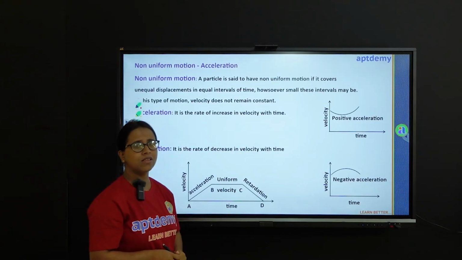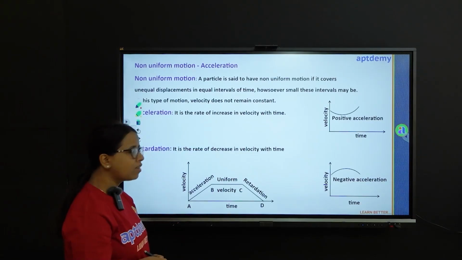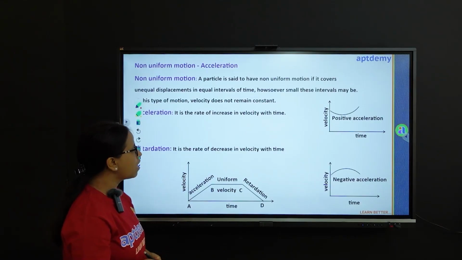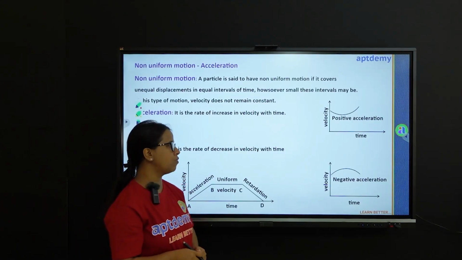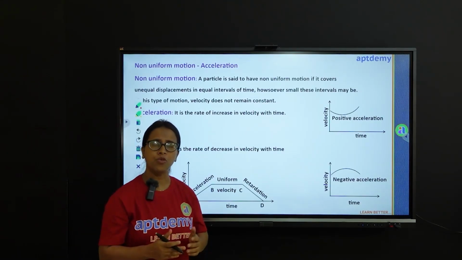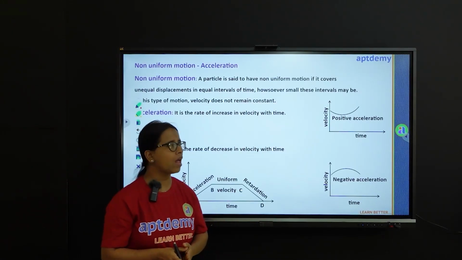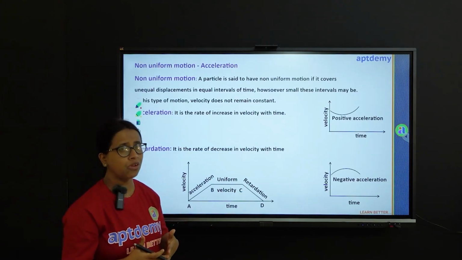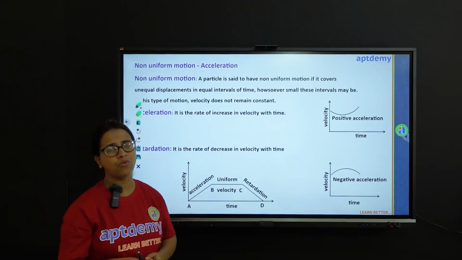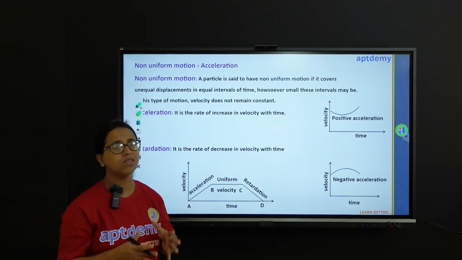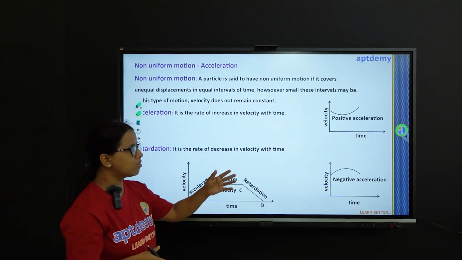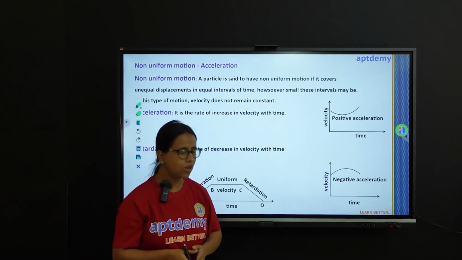Now deceleration or retardation is defined as the rate of decrease in velocity with time. Suppose time increases but the velocity of the particle is decreasing and the particle is trying to come to rest. So that is a case when we say that the particle is getting retarded. So this is negative acceleration or retardation.